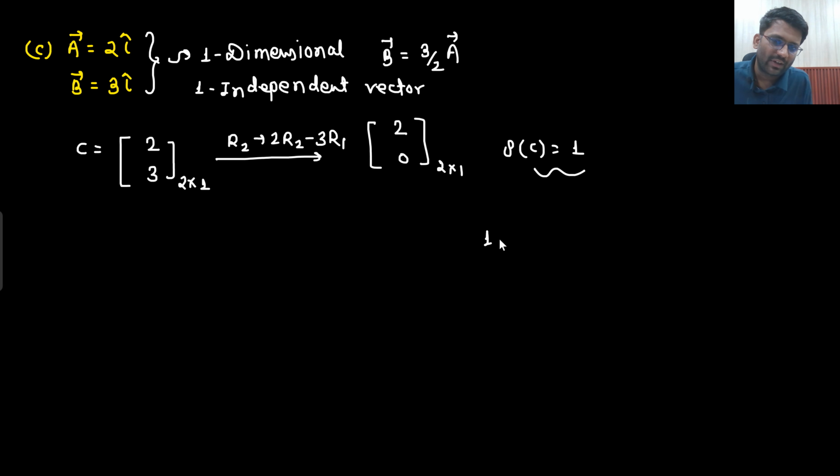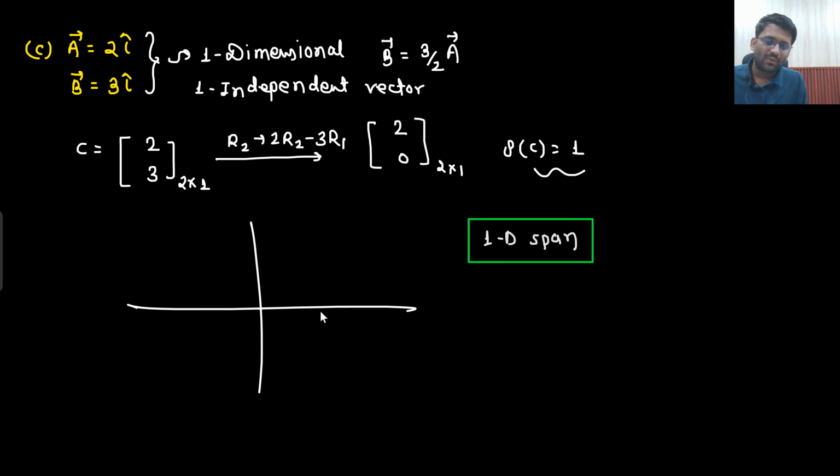So what is the span? 1 dimension span only. And it was pretty understandable as well. You don't even need the visualization here. You can simply think that it's 2i cap and then 3i cap. They are not even independent, no. So it doesn't mean that, sir, if I give you 2 vectors, then you will be able to create a 2 dimension space. No. They should be independent of each other and they should be 2 dimensional as well. All these conclusions we will write down for n dimension. But are you able to understand the point? Whatever the examples that we are taking, you need to take care of every single example. Here we have taken 2 vectors, but effectively there is only 1 vector. That means only 1 is independent.